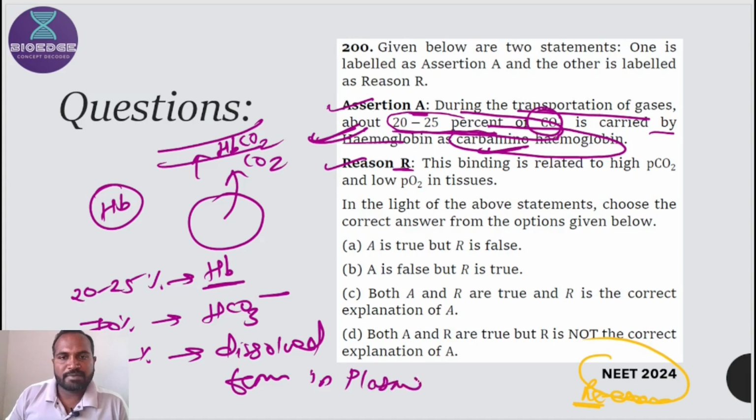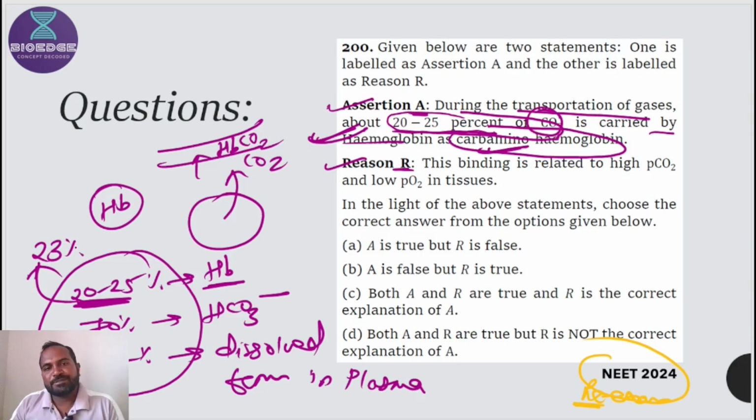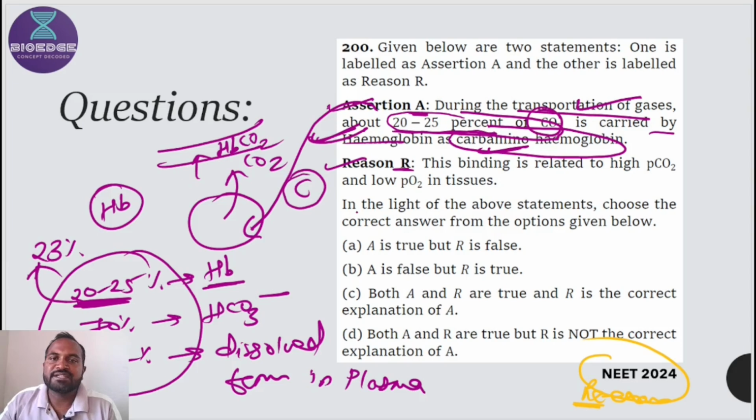The range given is 20 to 25%, but the exact figure is 23%. So 23% is carried by hemoglobin. That's why the first statement is correct. In this way you should decode the statement, because I know the concept behind this question.